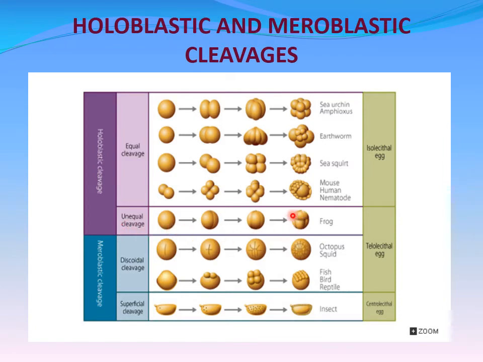Unequal cleavage. If the blastomeres are unequal in size, half of the cells will be smaller and half of the cells will be larger. Discoidal cleavage, where it forms a disc-like structure. From there only the cleavage divisions will start. We can see it in telolecithal eggs. Superficial cleavage, where it is extended only to the cytoplasm and not up to the central yolk. It is seen in the centrolecithal eggs in insects.